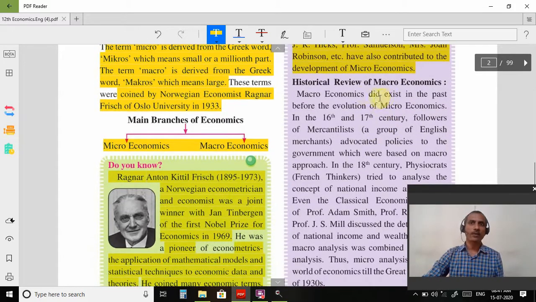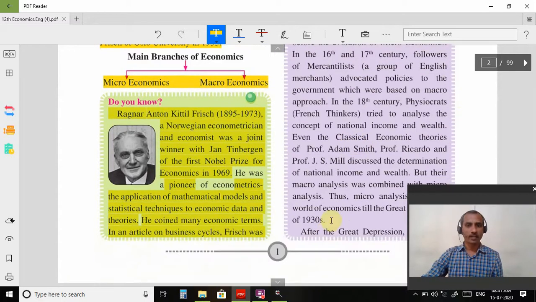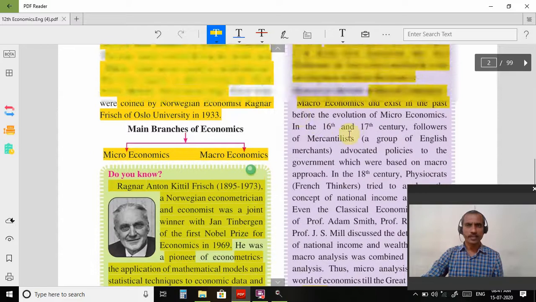Now we are going to study macroeconomics, the history of macroeconomics. Macroeconomics की जो कुछ भी history है उसके बारे में हम पढ़ने वाले हैं. Macroeconomics did exist in the past. Macroeconomics भी past में था क्या? Yes. बट जो मैक्रो इकोनॉमिक्स है वो पॉपुलर कब हुआ, 1930 में. ओके, सो वी विल स्टडी इन डिटेल.